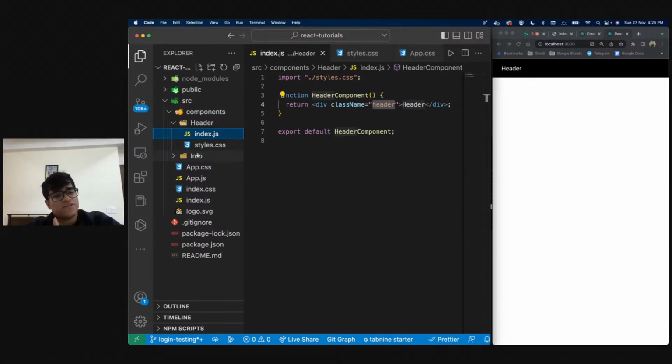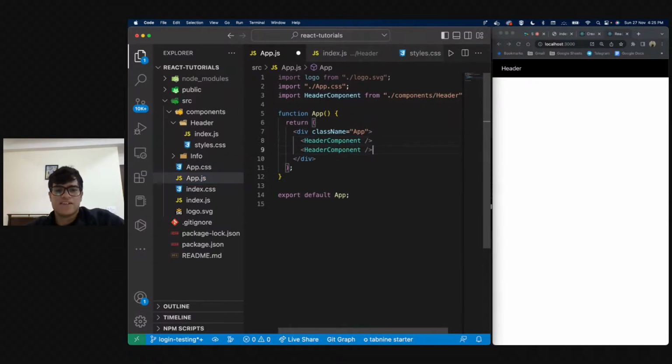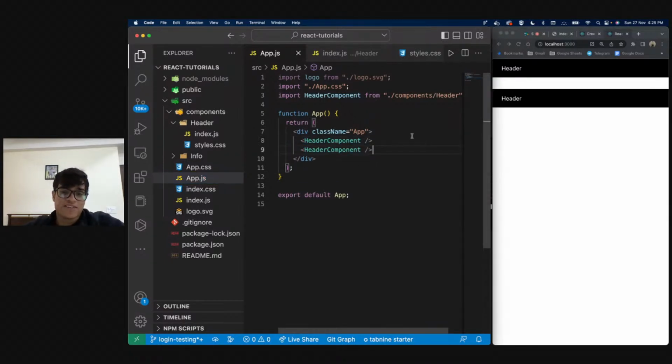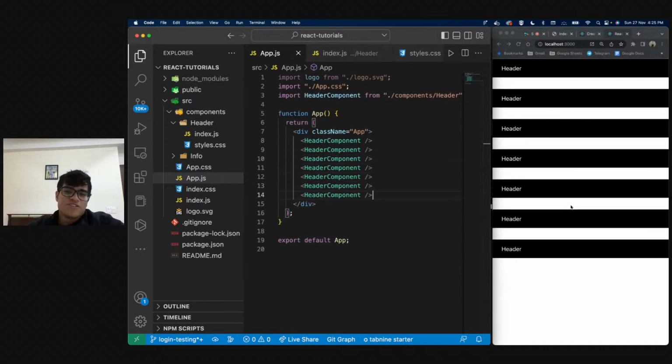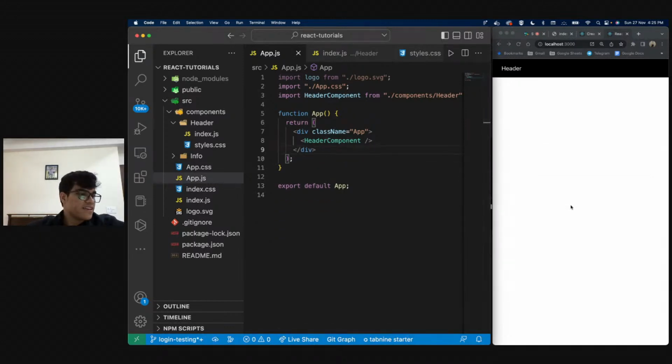Okay. So now inside our app.js, we imported this header component. And let's see what happens if I copy paste this again. I get two headers, right? If I copy paste this multiple times, I will get these many headers. So you notice how I made my code really modular so that I can keep using this component. Let's say instead of this header, this was a Netflix movie component, right?